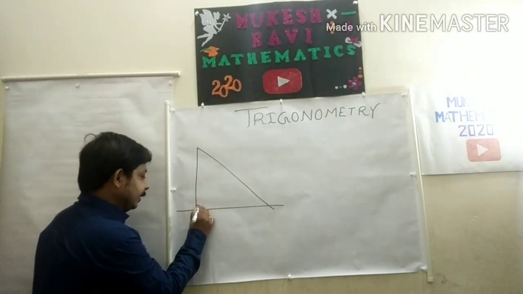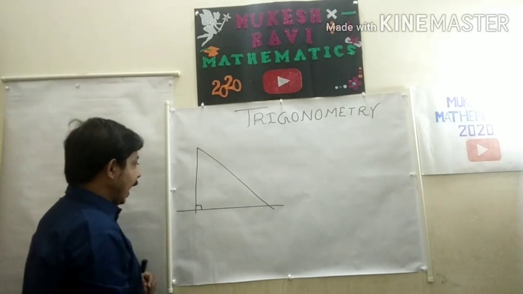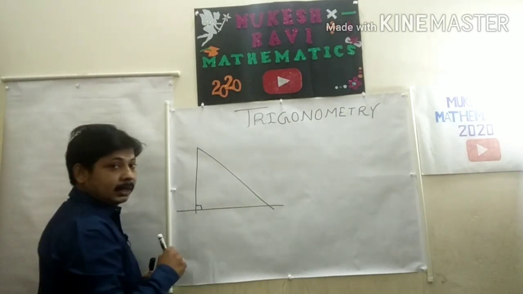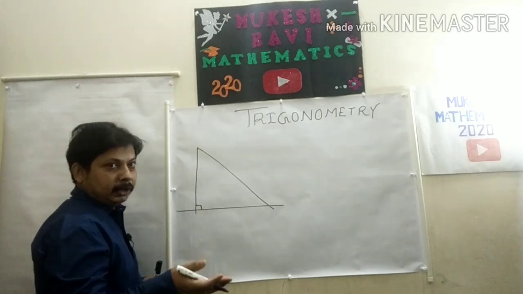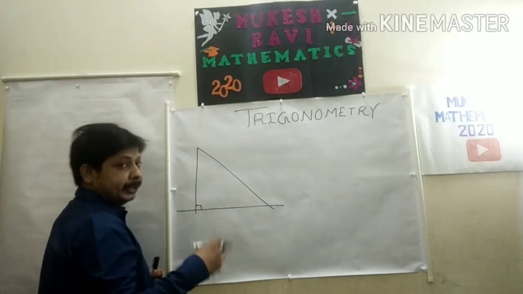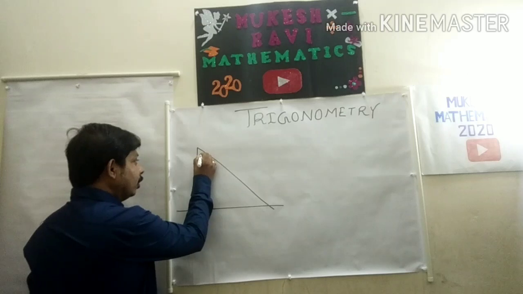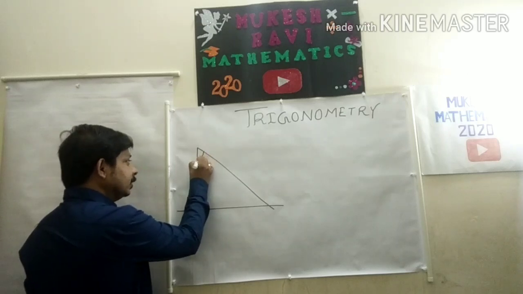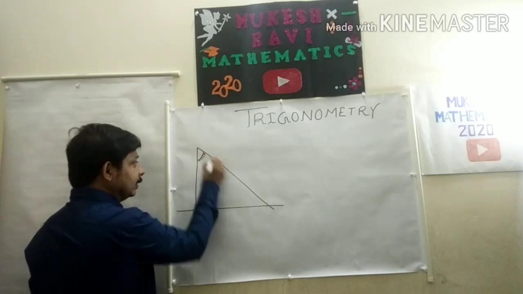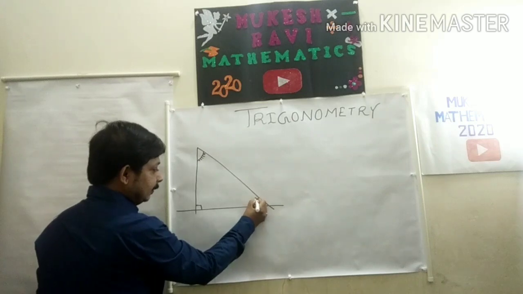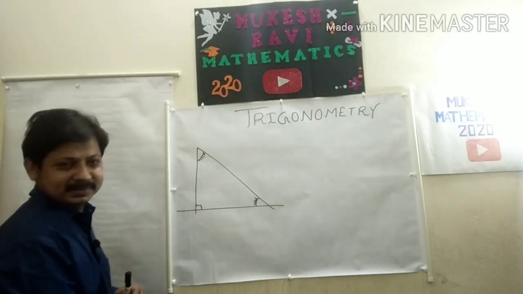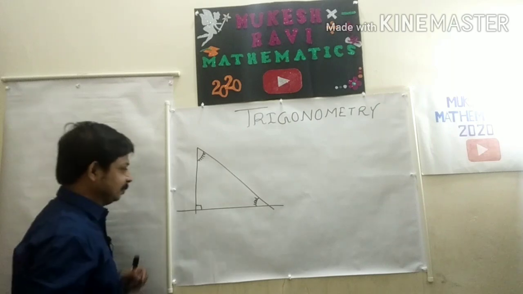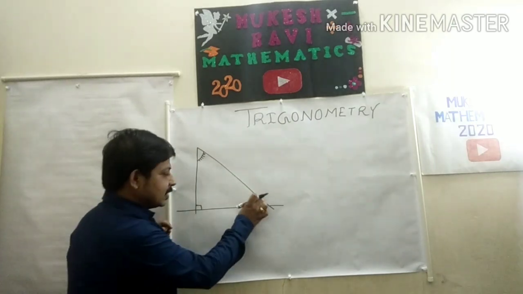This is 90 degree, and the other two angles are known as acute angles. But I always write, suppose this is I and this is second I. You will say, what is Nitin sir telling? Why? Because suppose this is I.